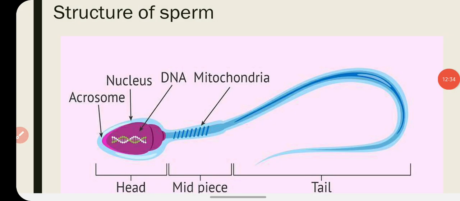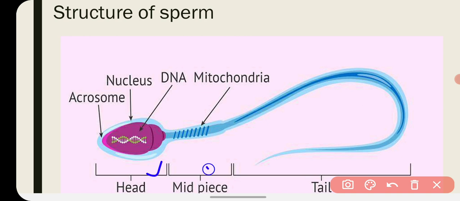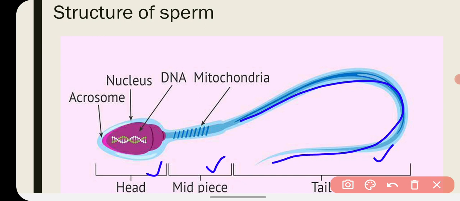If you see the structure of a sperm, then you will find that it is a very highly specialized cell. It is not a normal cell, and it is elongated, and it has three parts in its structure. The first is called head, the second is called middle piece, and the last part is called tail. Tail is actually a flagellum. Sperm is the only human cell which has the flagellum and has the mobility. It can move by itself. Above the tail there is a middle piece. The middle piece is a very special part of the sperm.